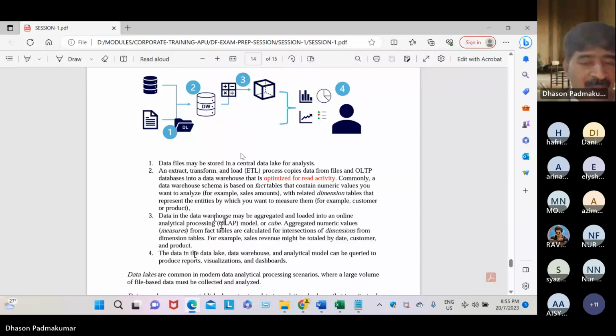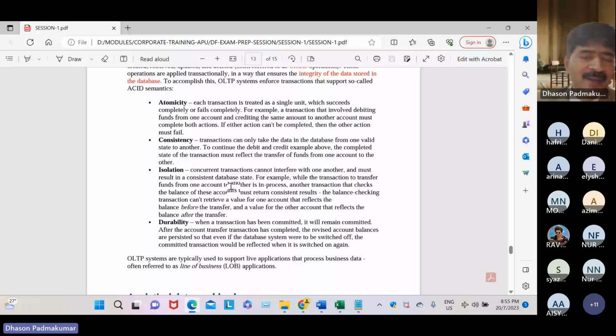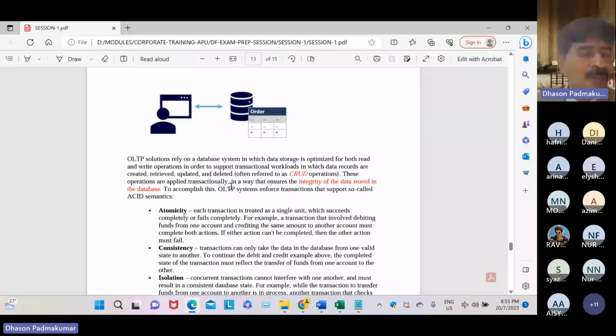The warehouse keeps the past data, old data. And in OLAP, there is no immediate processing. But in OLTP, there is instant, immediate processing. Decisions are made immediately. Nowadays, the moment you apply for a house loan or car loan, you can instantly know whether your loan application has been approved or not.